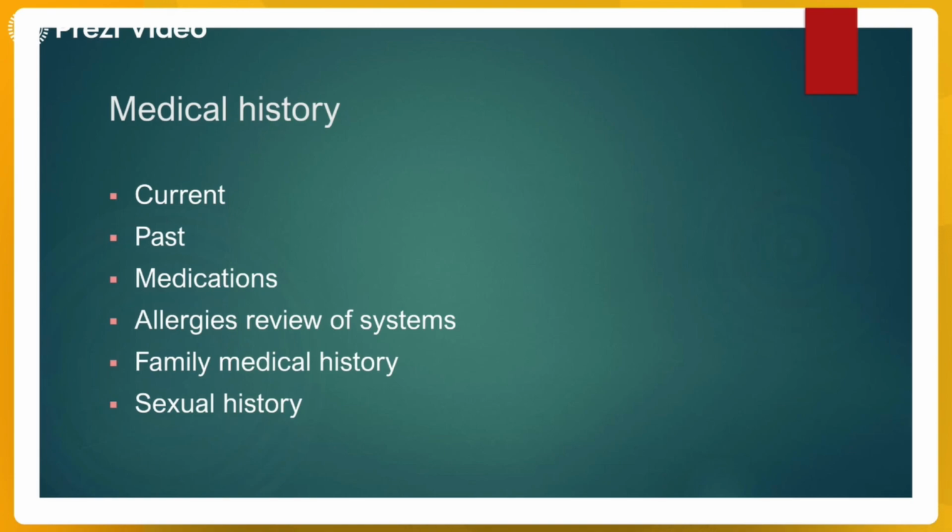These days you find that diabetes, hypertension and so many other diseases run in the family. So if there's a family history, then you can expect that the patient who has come to you may already be suffering from those diseases or may develop them later. So this is about family medical history. Now, history of malignancies also runs in the family. It's usually a genetic mutation which may be continuing down the generations. Then next is the sexual history, whether